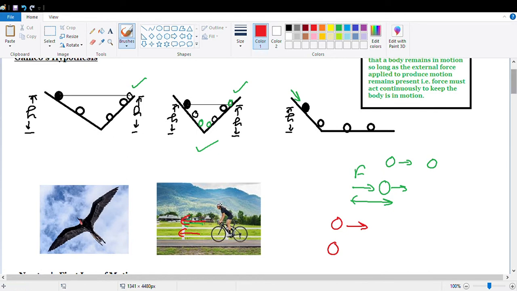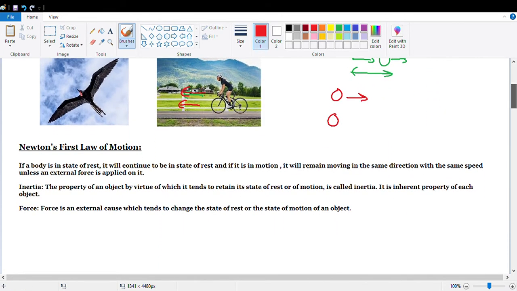Then Newton summed up these experiments, and he said that if a body is in a state of rest, it will continue to be in a state of rest, and if it is in motion, it will remain moving in the same direction with the same speed unless an external force is applied on it, and that is called Newton's first law.